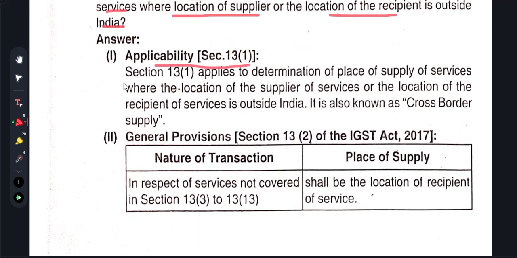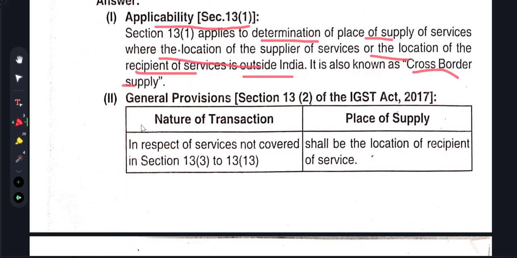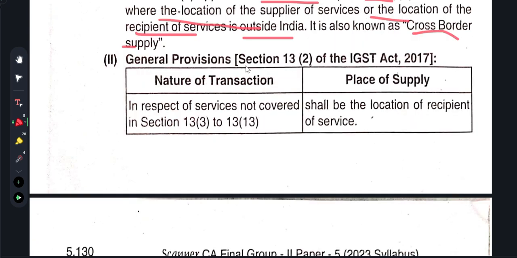And the application of section 13(1): section 13 subsection 1 applies to determination of place of supply of services where the location of the supplier of service or the location of the recipient of service is outside India. It is known as a cross-border supply.